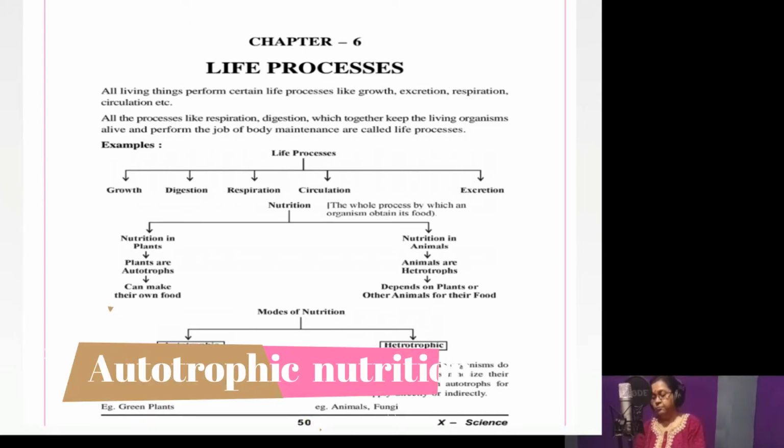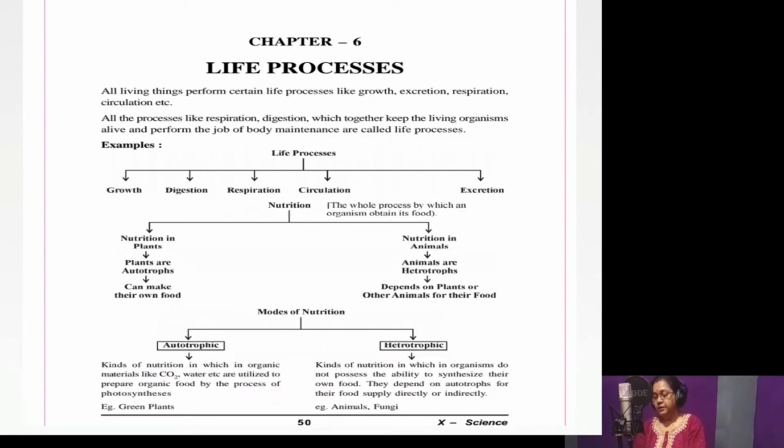Autotrophic nutrition means the organisms are able to prepare their own nutrients from the substances present in the environment.